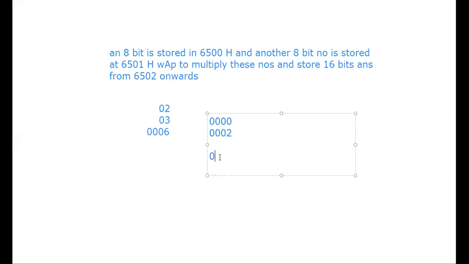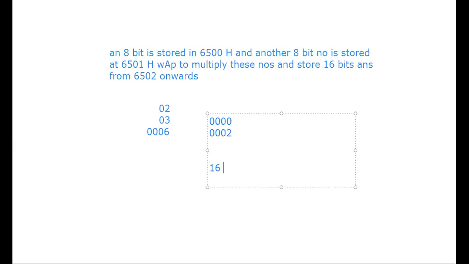Similarly, the 8-bit number I am making a 16-bit number by adding zeros in the previous positions. Since I want a 16-bit number, I will add 2 more zeros. Then I will use the 16-bit addition.